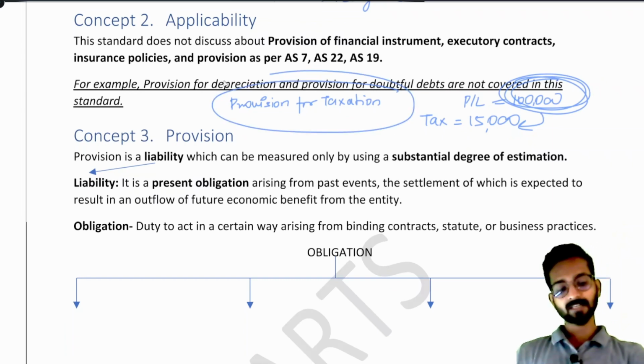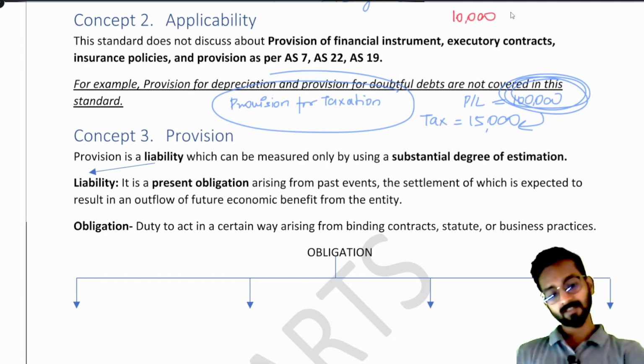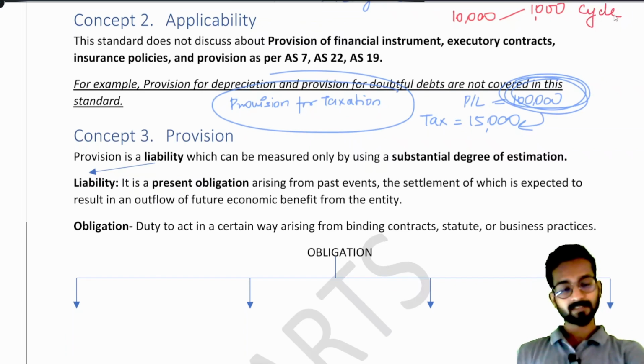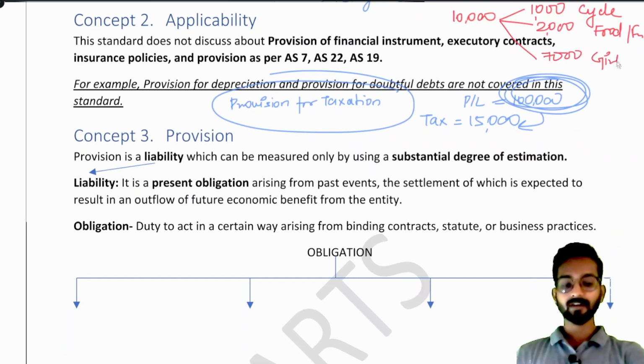See, you can understand like this. Suppose my dad gave me 10,000 rupees pocket money. Okay, now out of 10,000, say I keep 1,000 rupees separate to buy a bicycle. I keep again 2,000 rupees for food, restaurant and all those with my friends. Okay, and the rest 7,000 I keep for my girlfriend.